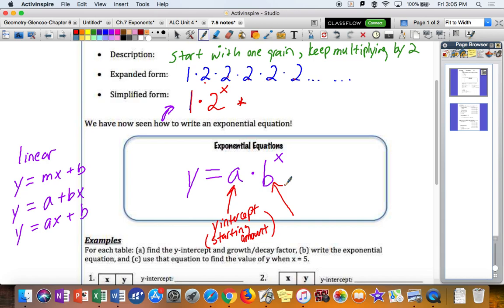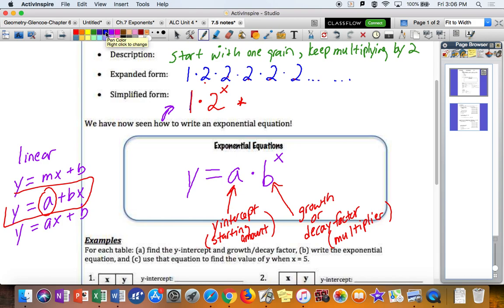So it's the y-intercept, or our starting amount. And so just like a linear equation, like if we wrote it this way over here, a would be the y-intercept value. And then instead of having a slope like we do with a linear equation, we have a growth or decay factor. Sometimes that's referred to as the multiplier, because that's essentially what we're doing: we're multiplying. And so if our exponential situation has growth, then this right here will be bigger than 1.